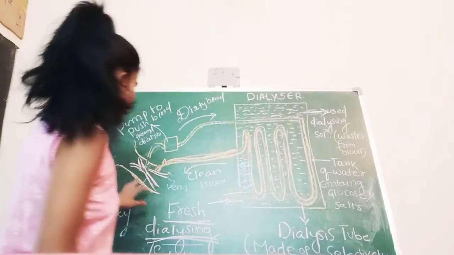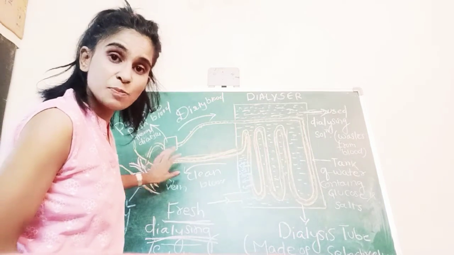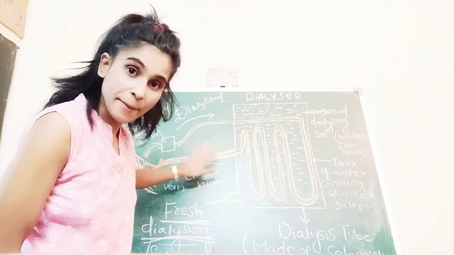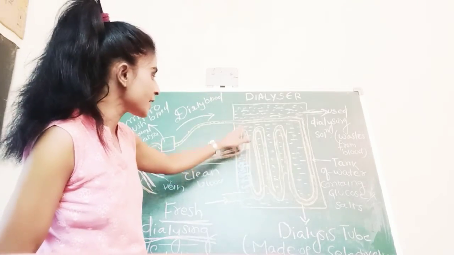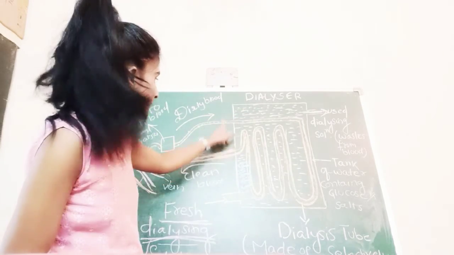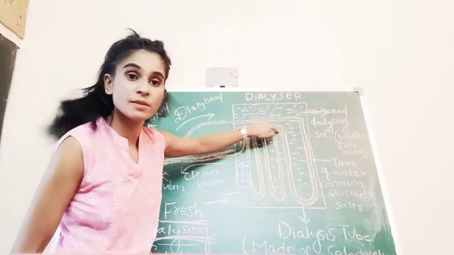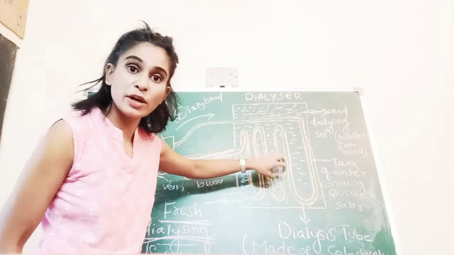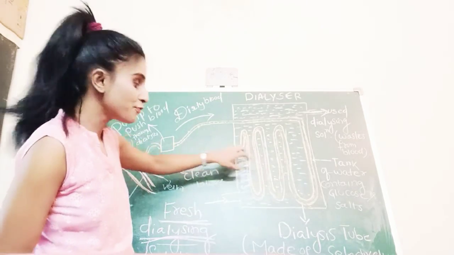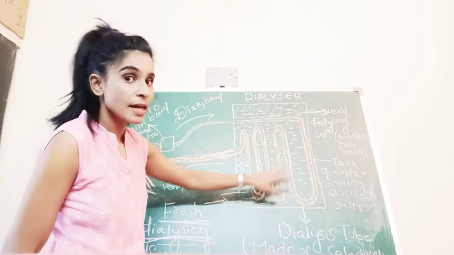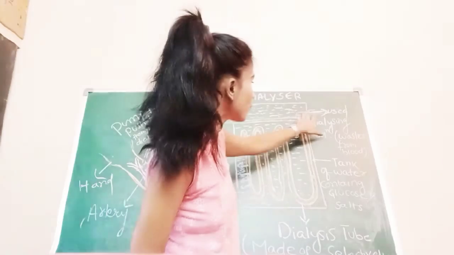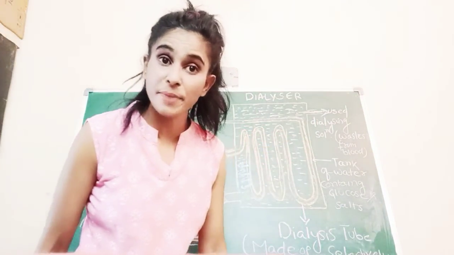So, from the artery, the blood is pumped out. First step. Second step, treated with heparin. The blood enters into the dialyzer, enters into the tube. The tube is semi-permeable, made up of cellulose. So, the waste from the tube diffuses and mixes with the solution. Now, the solution has become dirty. So, that solution is removed from the other end of the dialyzer machine.